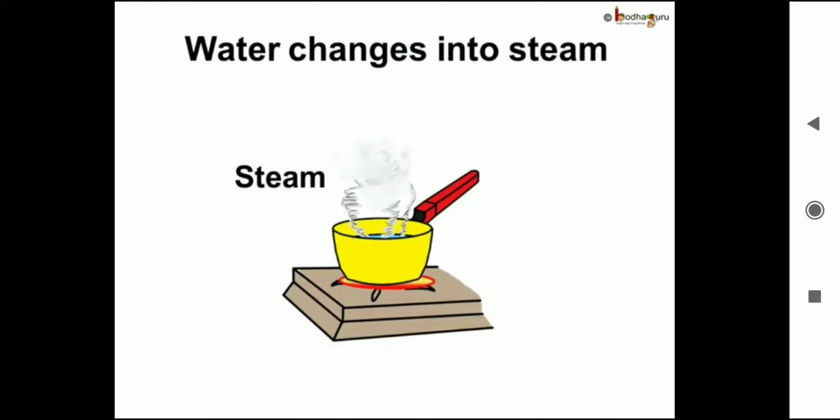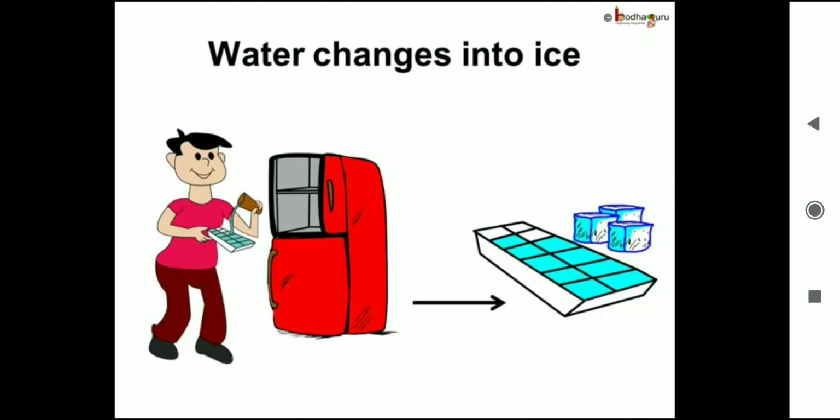As we saw, matters of solid, liquid, and gas can change their form when heated or cooled. Like water is a liquid, but when the water is heated till it boils, it changes into steam, that is gas. And if the water is cooled in a refrigerator, it changes into ice, that is solid. In this case, the molecules of water remain the same, but the space between the molecule changes.